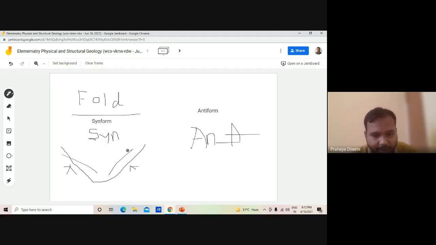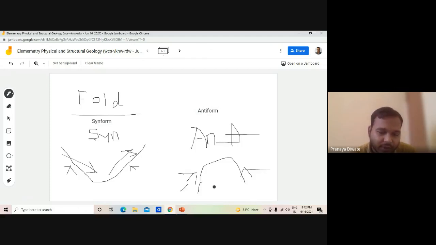If you see the direction, it goes away from each other. Whereas in an antiform, both limbs come together. So this is a synform, where the limbs go outside.